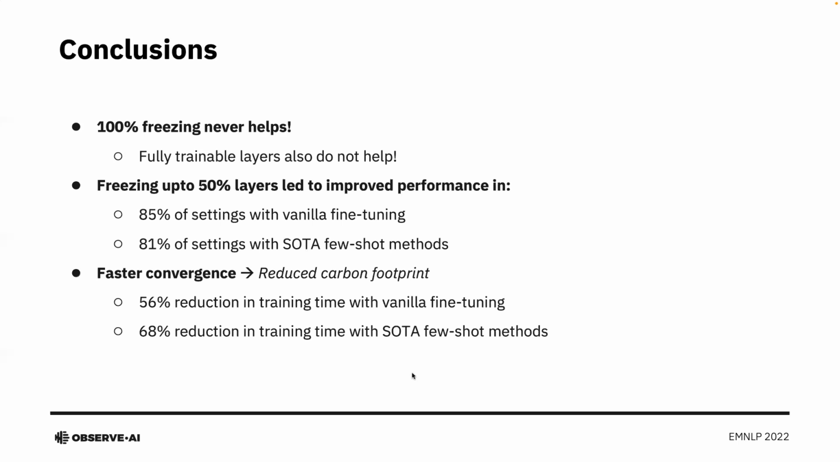Also, we observe up to 68% reduction in training times across our experiments, implying that the reduced parameter space indeed leads to faster convergence, which further has a broader impact on reducing carbon footprint. Also, we do not observe any clear pattern on performance when freezing up to 75% of the layers, and we hypothesize that this could be due to the proximity to the point of inflection where the behavior in similarity between representations changes.